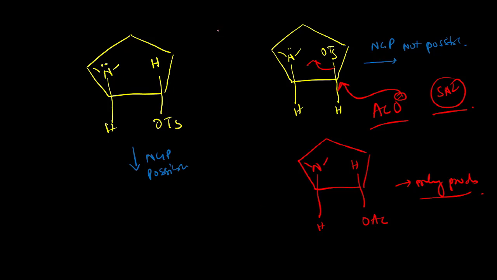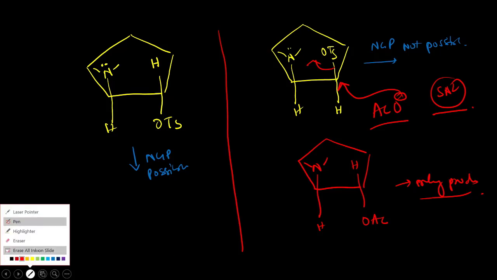Okay. So if we have OTS and the nucleophilic center present on the same side, NGP not possible, and in this case the external nucleophile can approach OTS from the back side. There will be an SN2 reaction, and due to this SN2 reaction we have only one product. Okay. Now we have to discuss the first molecule elaborately.